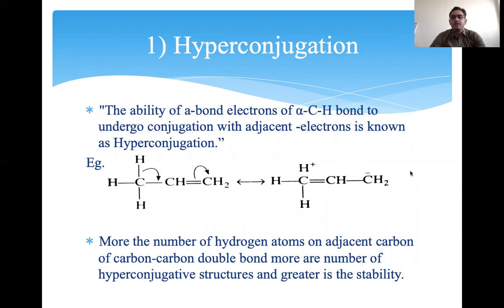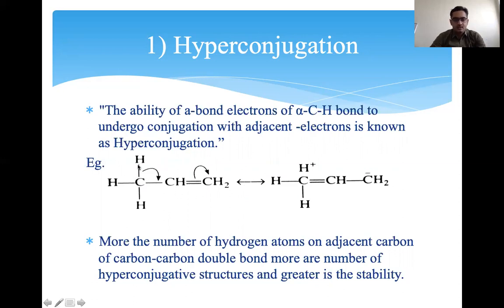It is the ability of alpha bond electrons. Alpha bond electrons means, for example, as already given here, an olefin. The carbon next to the olefinic carbon is the alpha carbon, and the alpha bond is this carbon-hydrogen bond. So this alpha C-H bond undergoes conjugation with the adjacent pi electrons.